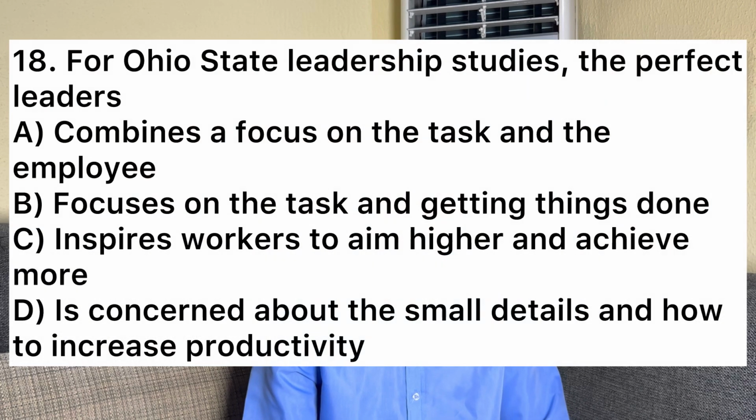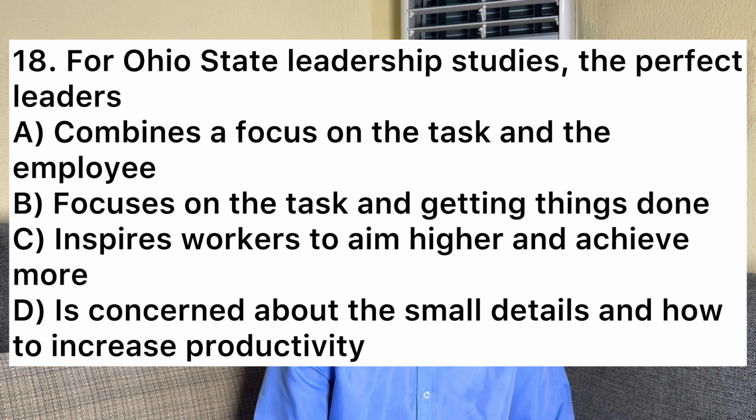Now let's move on to number 18. Number 18 says, for Ohio State leadership studies, the perfect leader A, combines a focus on the task and the employee. B, focuses on the task and getting things done. C, inspires workers to aim higher and achieve more. D, is concerned about the small details and how to increase productivity. Okay, so the answer is A.